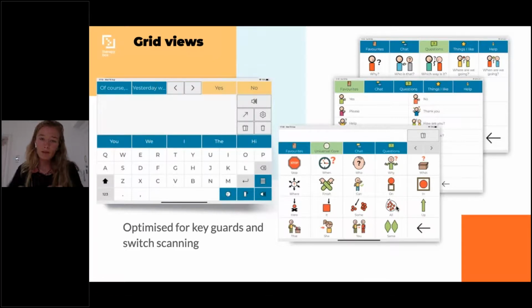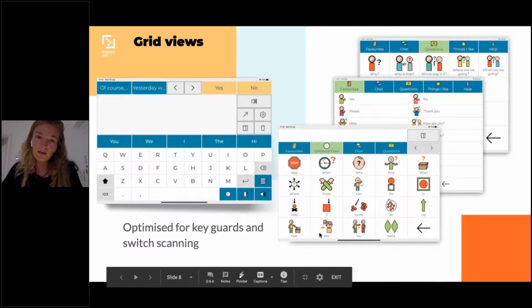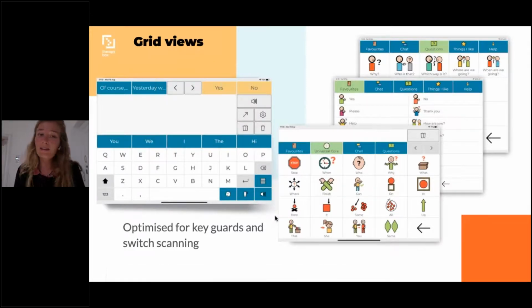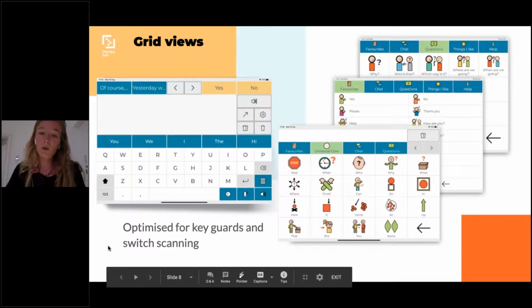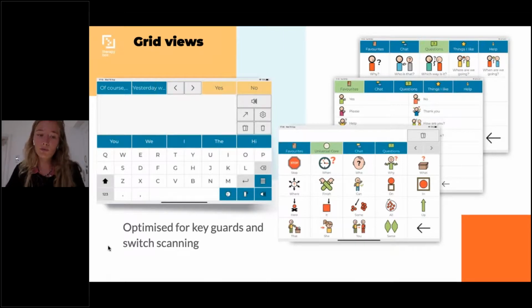As you can see, all the keys have been scaled and aligned so that if you have a key guard that is 9 by 10 keys, you can use the whole app. So any layout of the app can be used if you have a key guard that is 9 keys by 10 keys. We also optimize the UI for the switch scanning method.